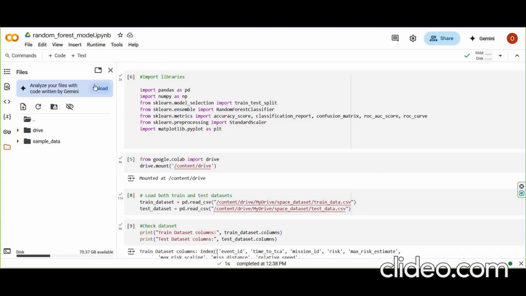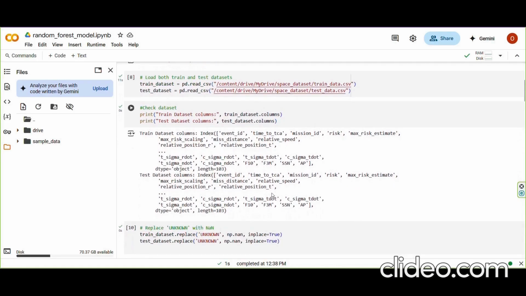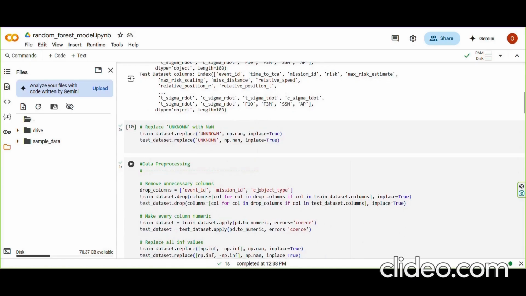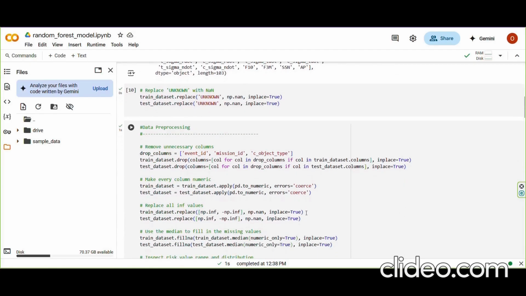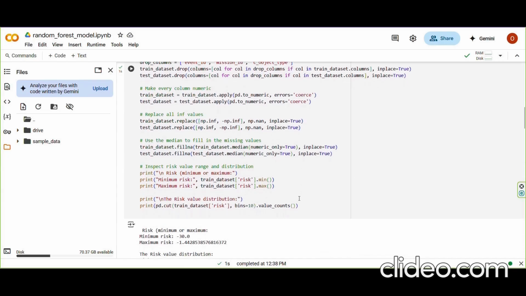Let's look at how I trained the model. To begin, I imported the necessary libraries and started processing the dataset. I dropped 11 columns such as ID and object descriptions that would not help with predictions. I cleaned any missing values and replaced infinite values with large constants to keep the data valid. Then I applied standard scaling to normalize the feature values so that the model could perform better across attributes with different ranges.